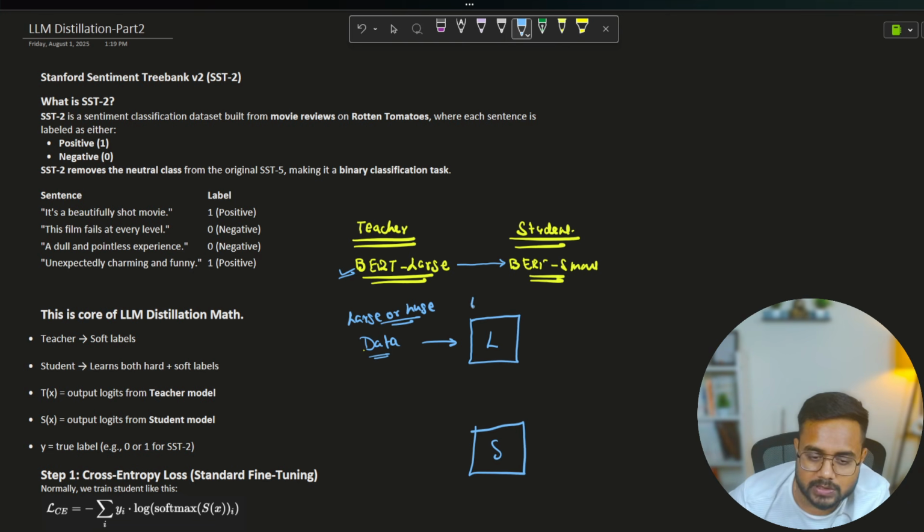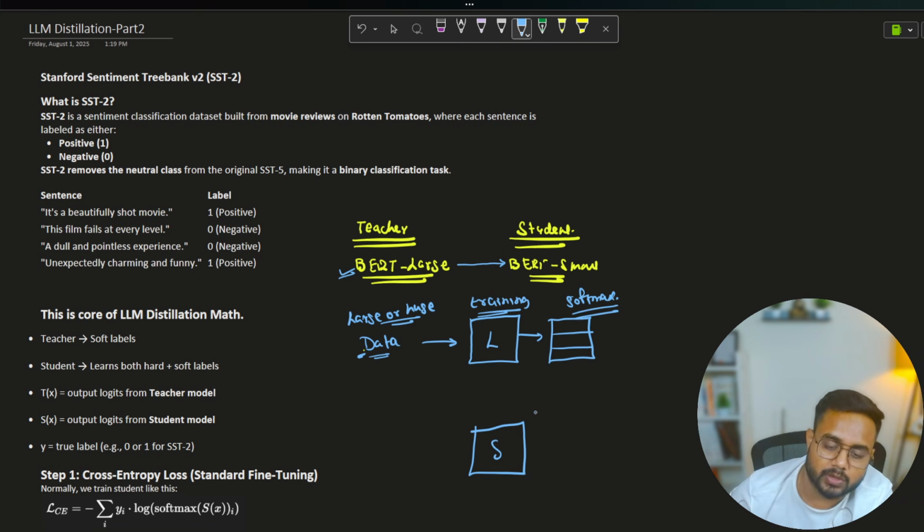So during the training, guys, it has learned some patterns. When it predicts the output for a given entry or data point, it predicts some softmax value. Now we take this softmax value.